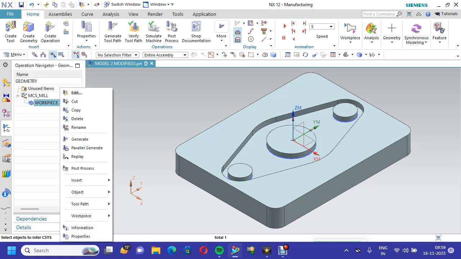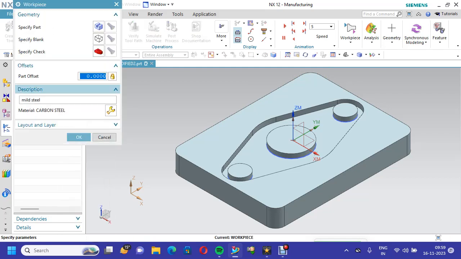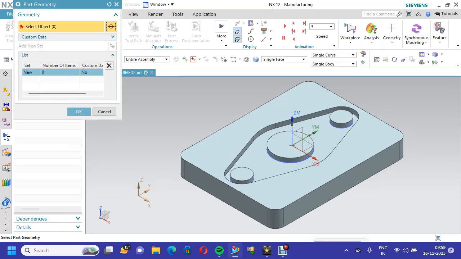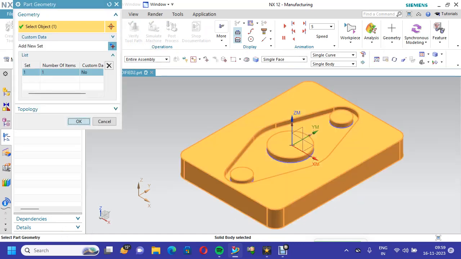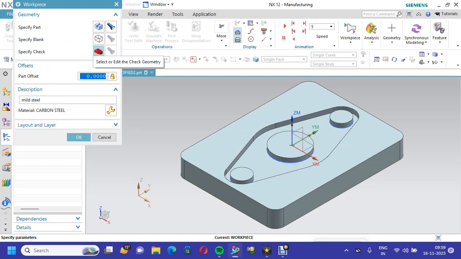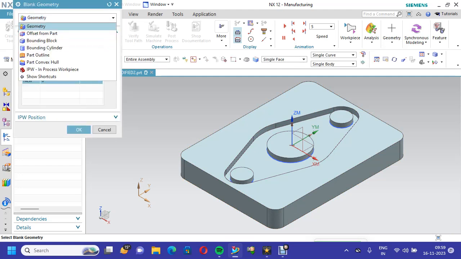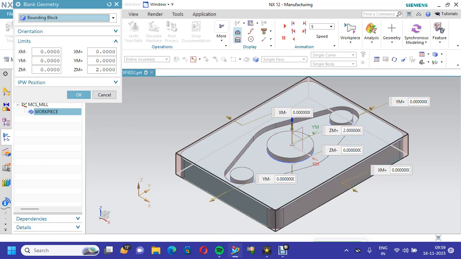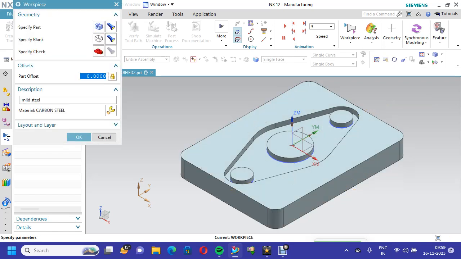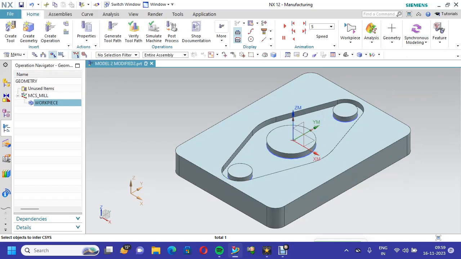Next, we go to workpiece, edit, and specify part, which is my part. Then go to specify blank. In this blank, go to bounding block, and I make it 2 mm blank thickness higher. By this face milling, I will remove 2 mm from the top surface. So far we have completed the machine coordinate system mill and the workpiece.